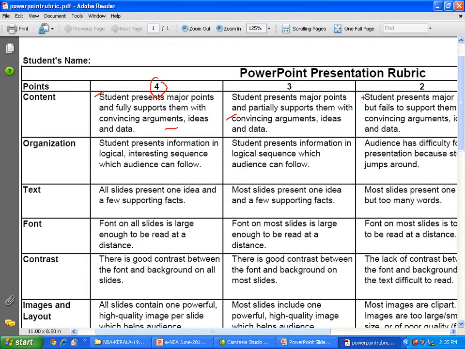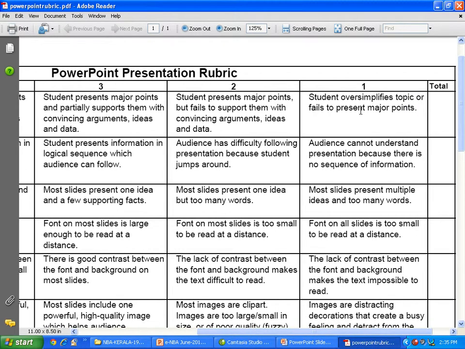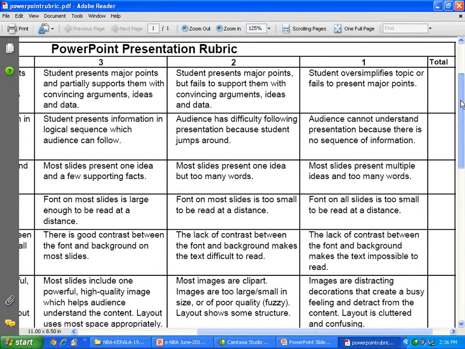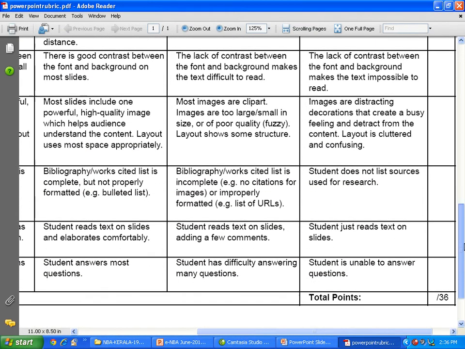Grading point 2. Here, the student presents major points but fails to support them with convincing argument, ideas and data. The last one is the student oversimplifies a topic or fails to present the major points, right? So we keep on writing this and finally we put the marks, points here. In fact, it's not a total, it's a point here. The total is here, right?